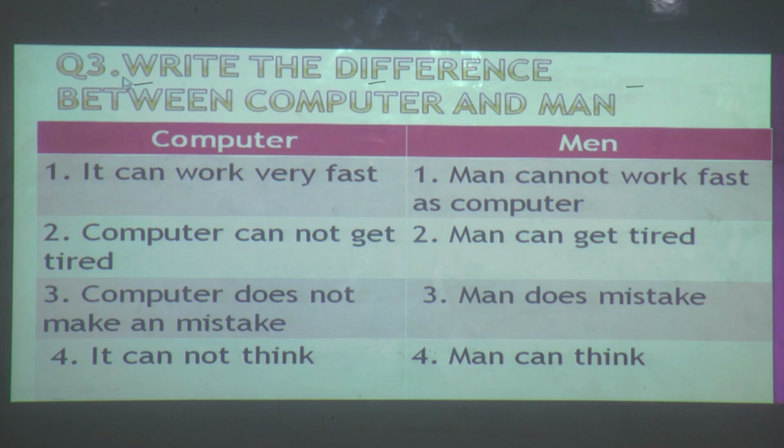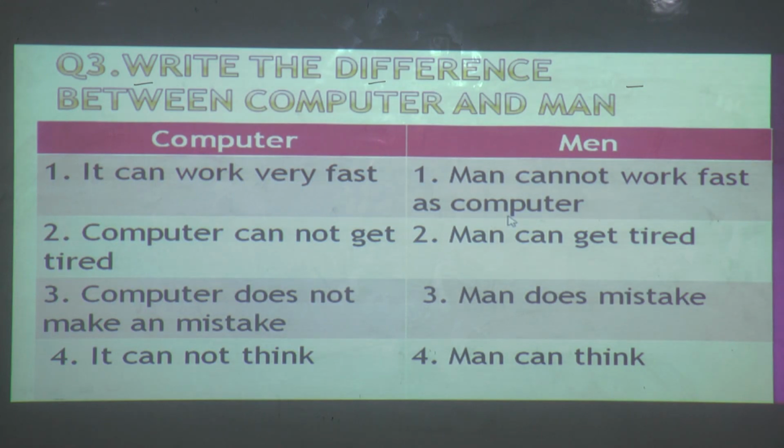Next, write the difference between computer and man. What is the difference between computer and man? Here is the computer and here is the man. Computer can work very fast. Who can work very fast? Good. Computer can work very fast. Man cannot work as fast as computer.